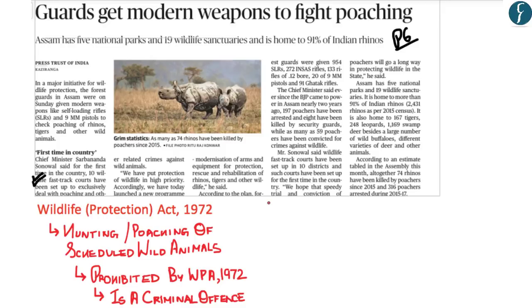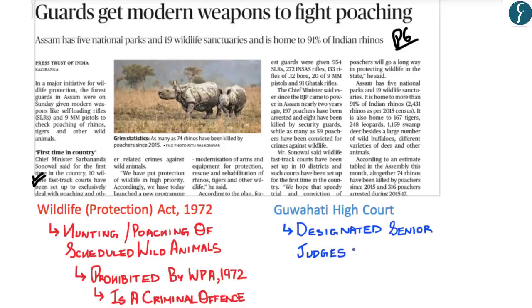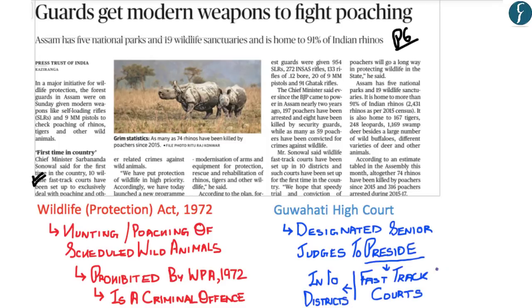Therefore, the Guwahati High Court has designated senior judges to preside over fast track courts, and these fast track courts would be in 10 districts of Assam. These fast track courts have been formed to ensure speedy justice in the form of a prompt trial of poachers and thereby improving the conviction rate by speedy disposal of cases.